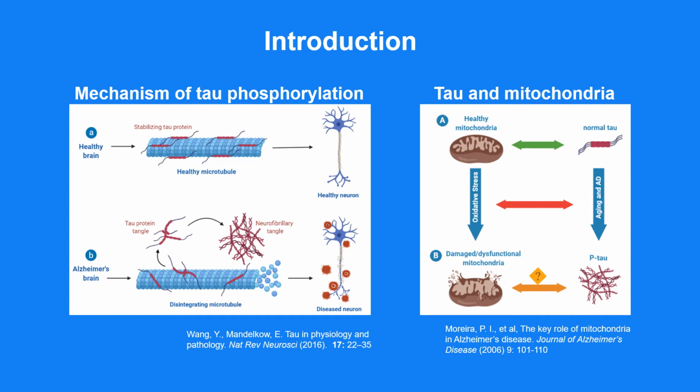Next, oxidative stress is well known to cause mitochondrial damage. Additionally, aging in AD is known to transform tau proteins into phosphotau and tau tangles. However, while both healthy mitochondria and normal tau proteins are present in healthy neurons, the relationship between mitochondria and tau after experiencing oxidative stress is currently undefined.